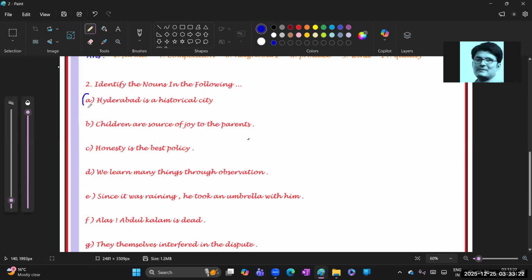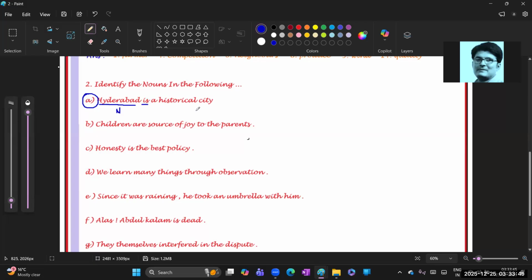The first one: Hyderabad is a historical city. In this sentence, we need to find which words belong to nouns. Hyderabad is a place, isn't it? So it is a noun.